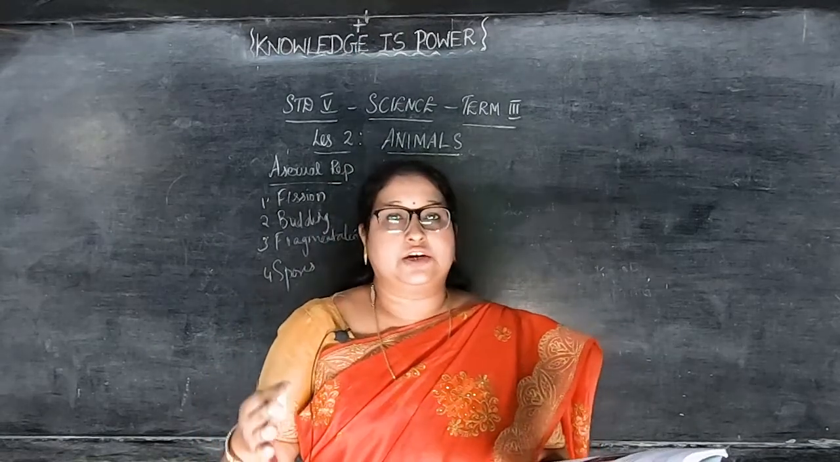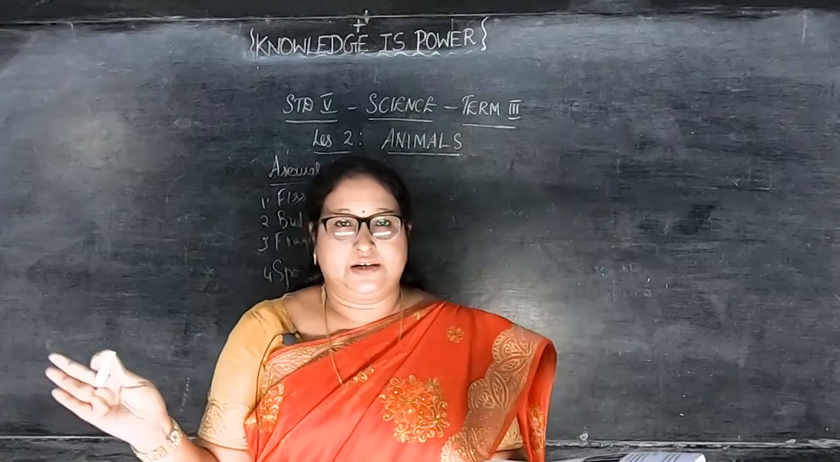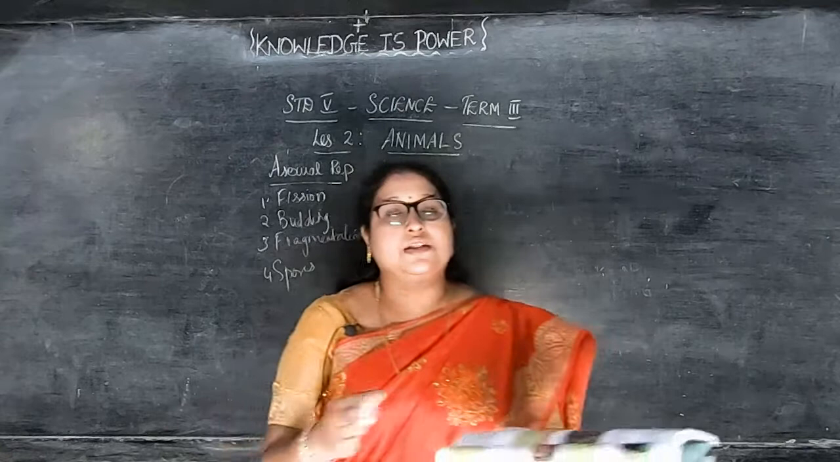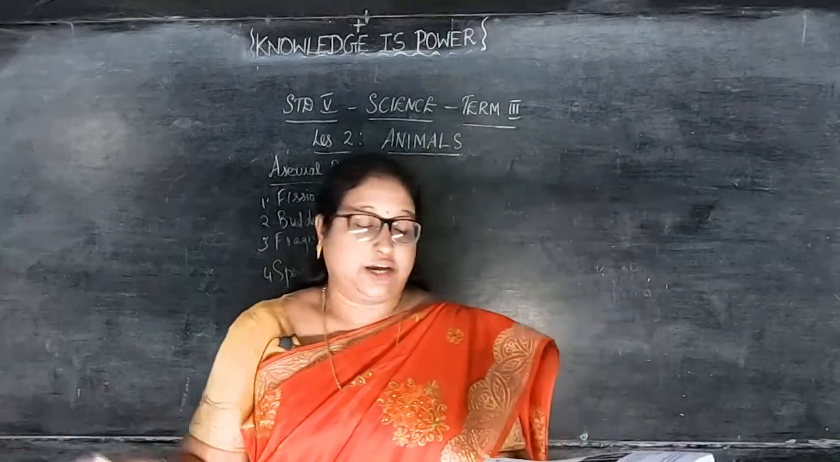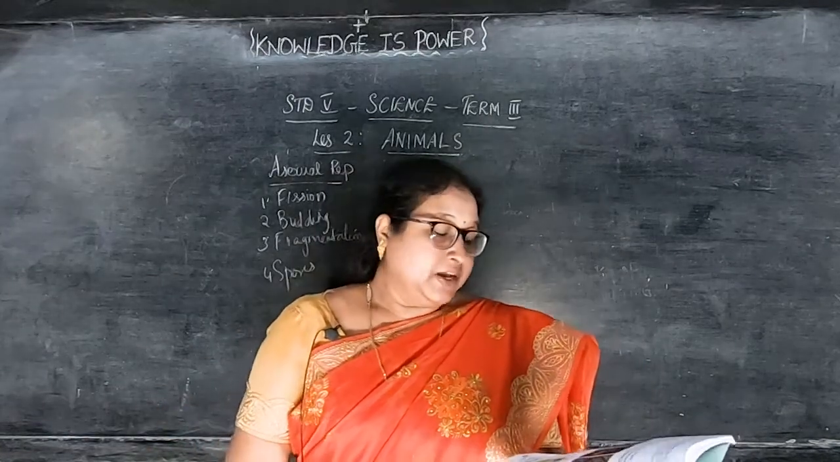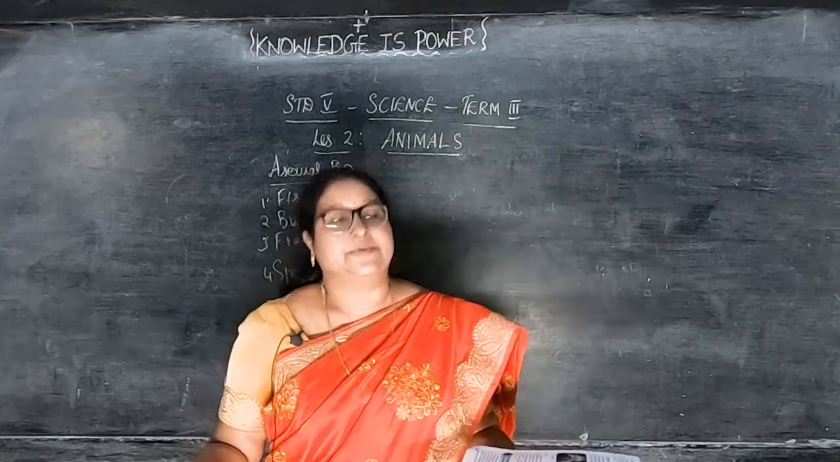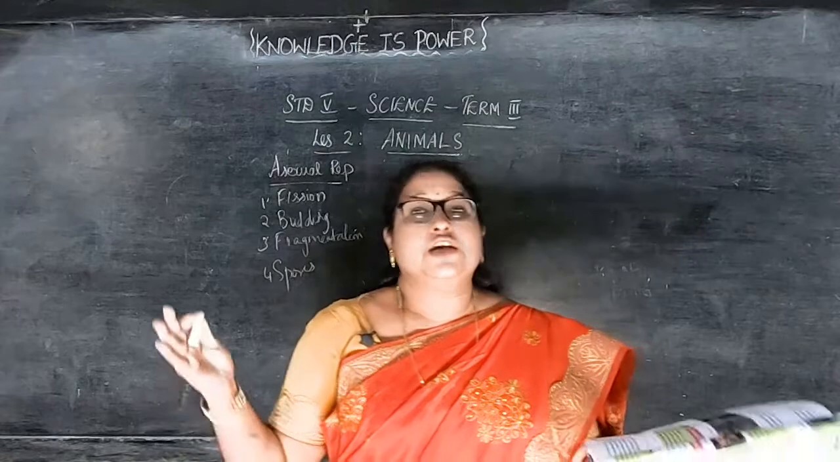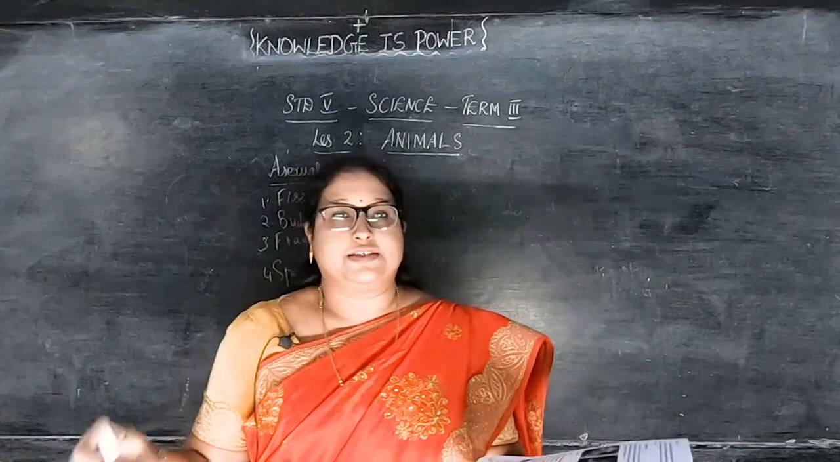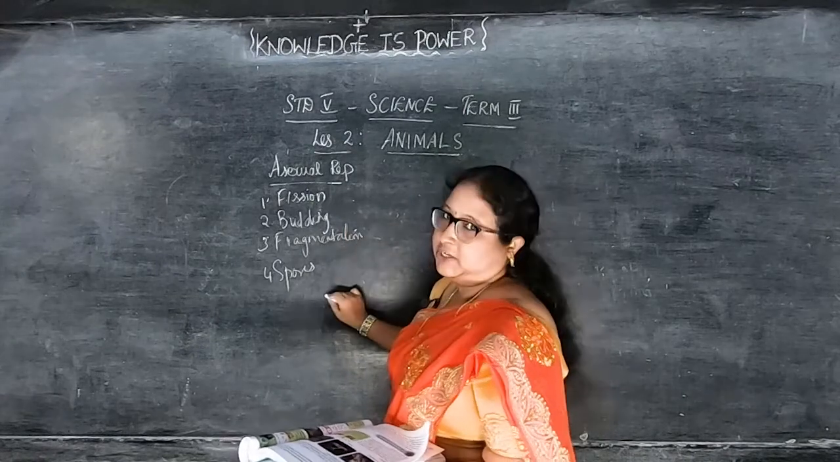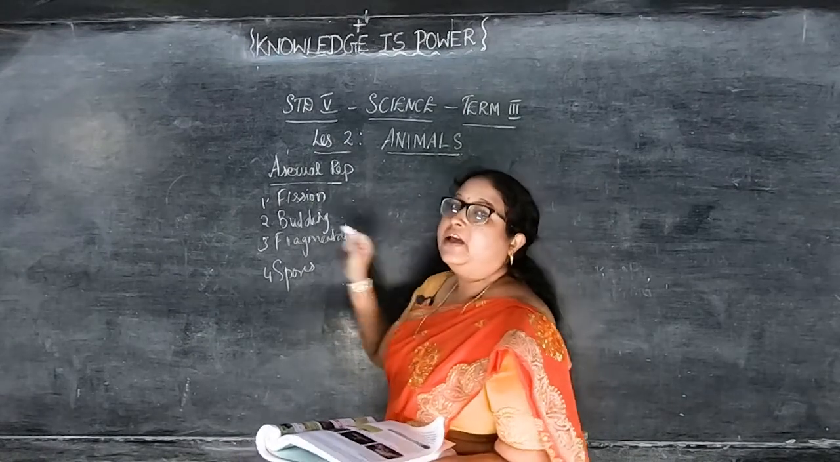Dispersed means spread, through a medium such as air or water. In a suitable environment, the spores will develop into a full organism. So the spores spread and then form a full organism again. So these are the four: fission, budding, fragmentation and spores. Whichever one you take, they regenerate.